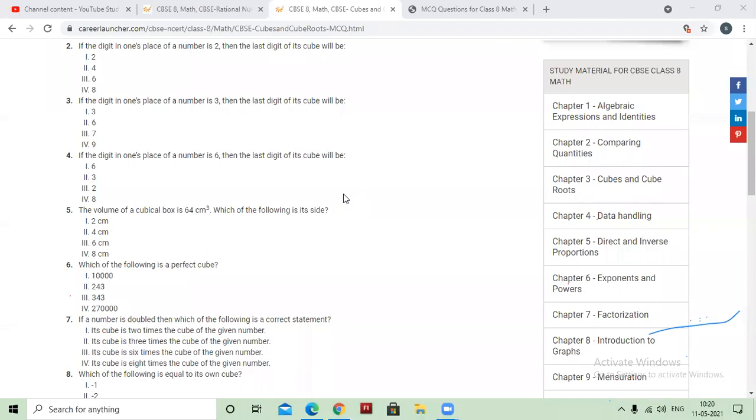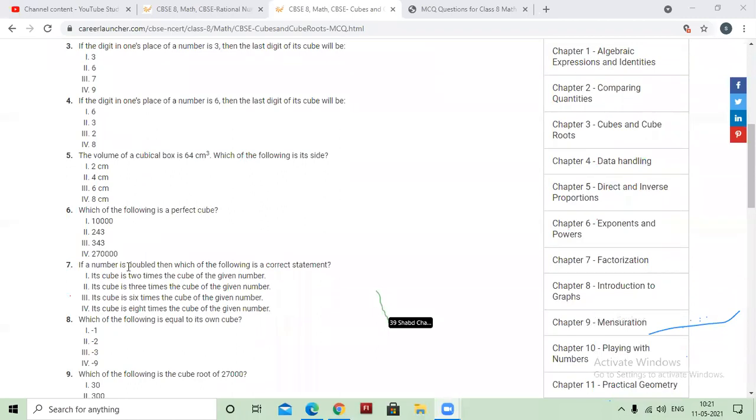243 is not a perfect cube number. Ma'am, 343, 7 cube. 7 cube. So the answer... better not to speak the direct answer. Please solve it so that no mistake will be there. Actually, the first number is having 4 zeros, and the fourth option is again having 4 zeros. The first and fourth options will not be the answer. So the answer is between the second and third. Between these two, make the factors, then go for the answer. So the answer is the third option.